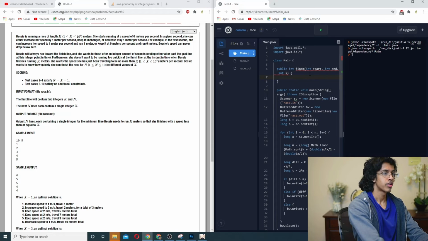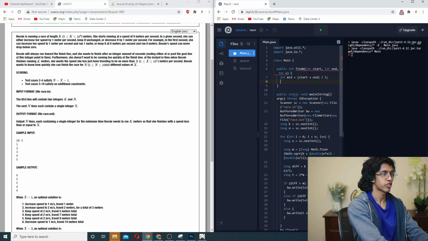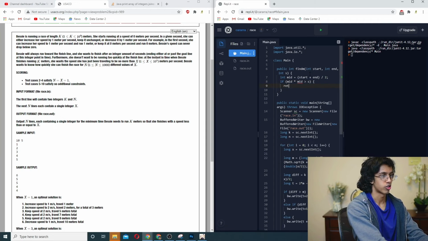Essentially int mid is going to be equal to start plus end over 2, and we're just going to make the recursive algorithm. If mid times mid is greater than or equal to s, then we return find M start comma mid.